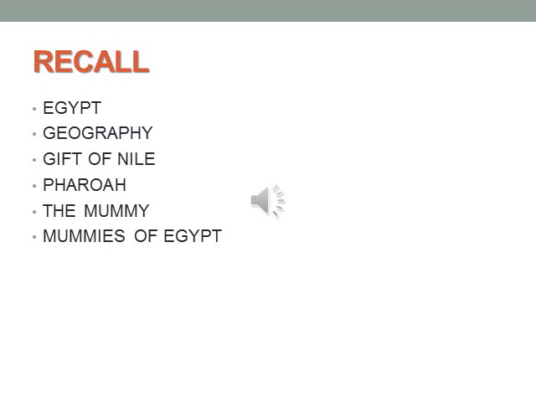So before entering into the class, just to recall what we have discussed in our previous class. In our previous class we discussed the location of Egypt and the Pharaoh. Egypt is geographically located in the northeast of Africa.